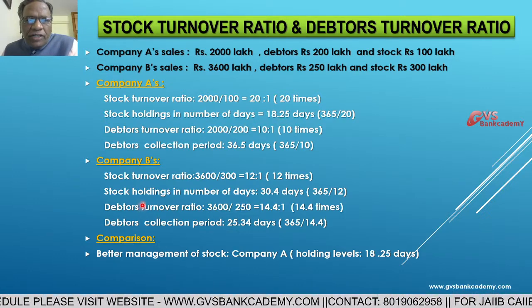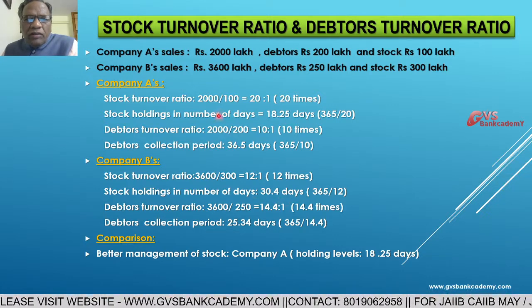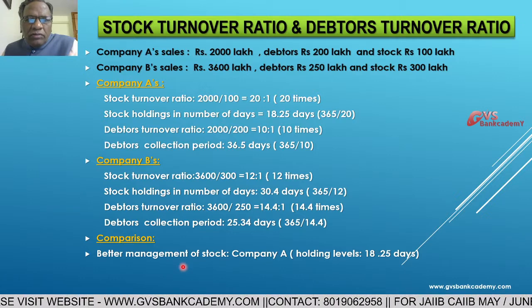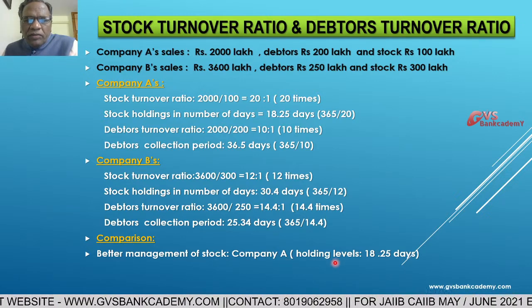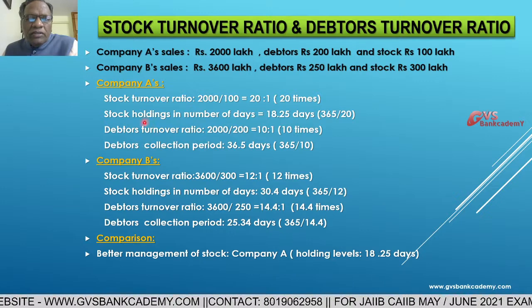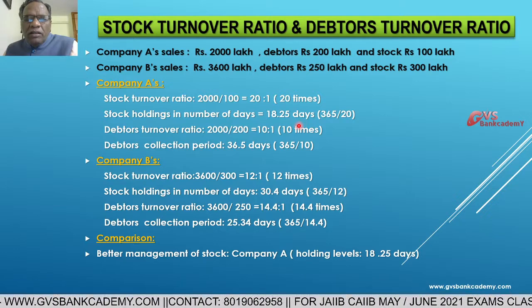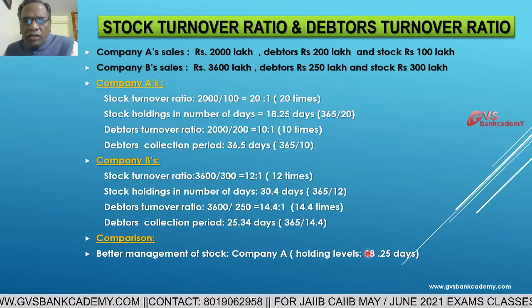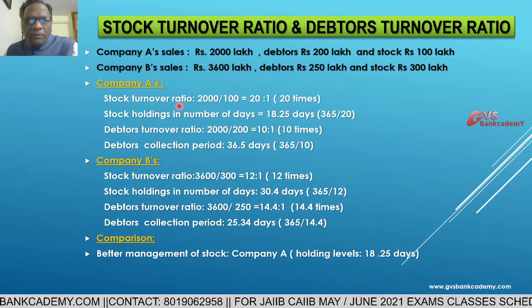Company B is taking 30 days, 1 month. So out of these two, company A is best. Why? A lesser holding period means less working capital blocked in company A.